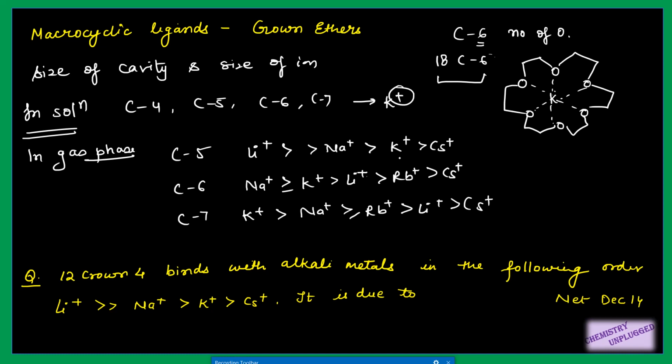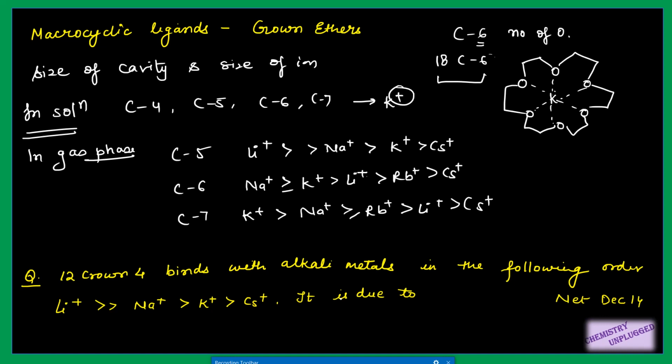So this order of stability of binding of these ions with the crown ethers depends upon the size of the cavity and the size of the alkali metal. We have a question from December 14 that 12 crown 4 ether binds with alkali metal in the following order. The order is given, and they are asking what is the factor behind it.